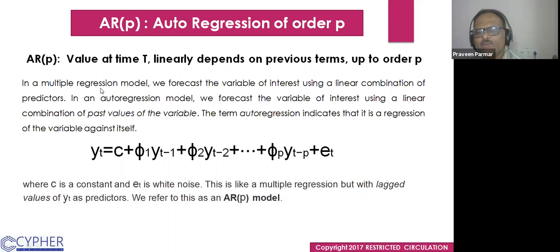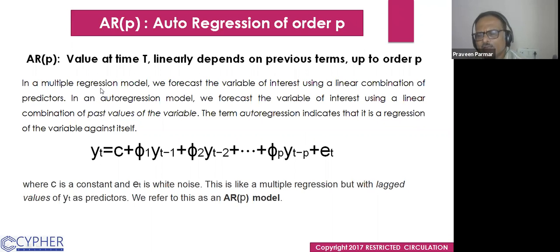Up to order p means up to the p period. We are going in the lag. In the multiple regression model, we forecast the variable of interest using a linear combination of predictors. Okay, what are the predictors here? It is the autoregression. We have one variable only, the yt we want to know. So yt minus 1 will be a predictor, yt minus 2 will be a predictor, yt minus 3 will be a predictor. In this way, the previous lags will be the predictors. Does that make sense to everyone?